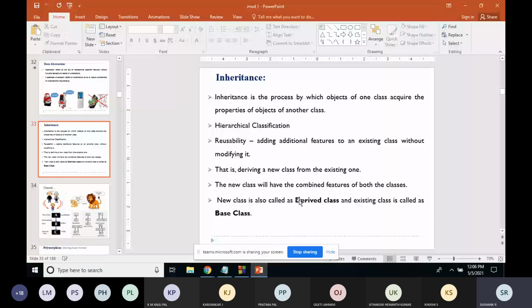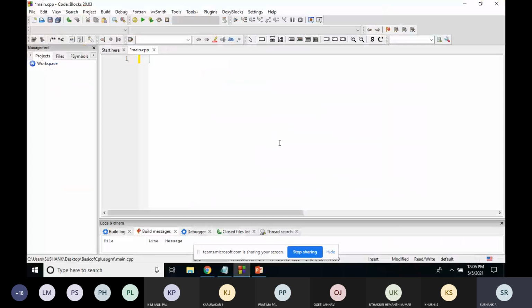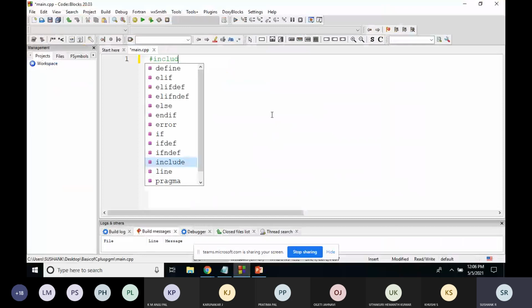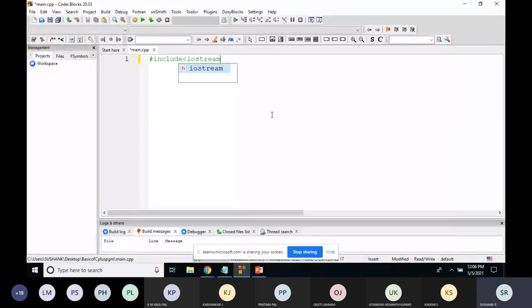Now we'll see some of the drawbacks, some of the issues that are there in inheritance. I'll just give an example. Consider this example. #include <iostream.h>